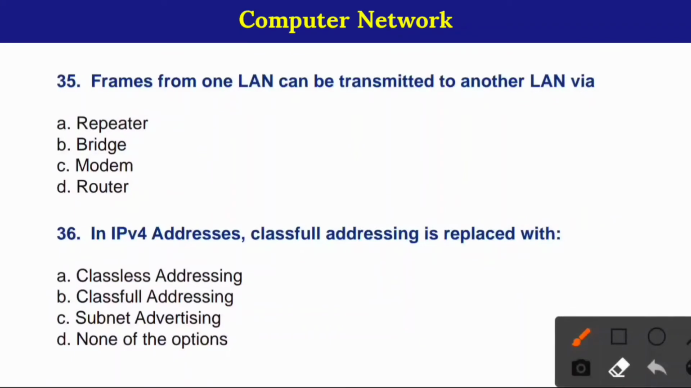35. Frames from one LAN can be transmitted to another LAN by. Here correct option is option number B, bridge. 36. In IPv4 addresses, classful addressing is replaced with. Here correct option is option number A, classless addressing.